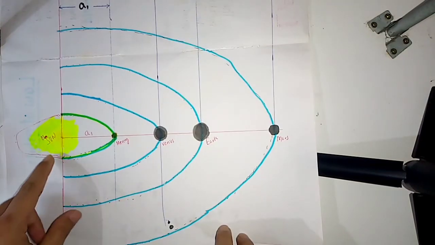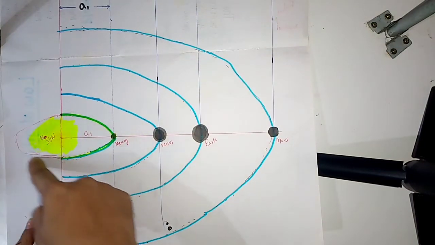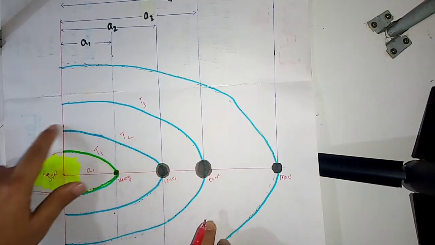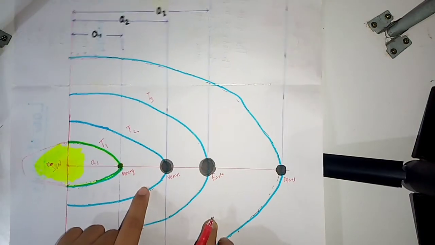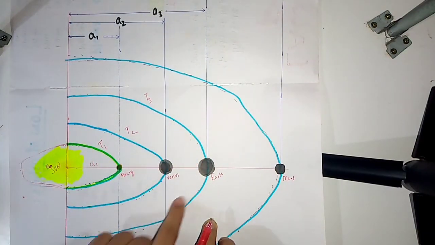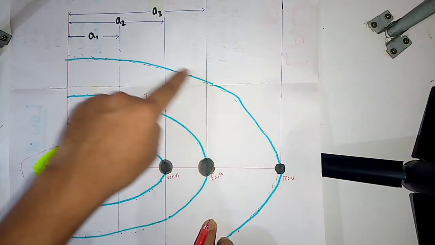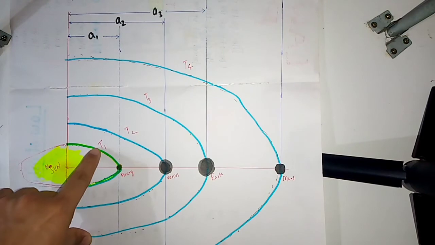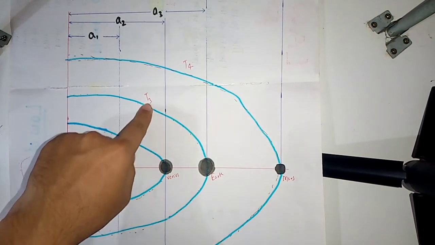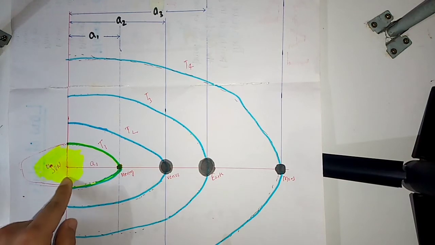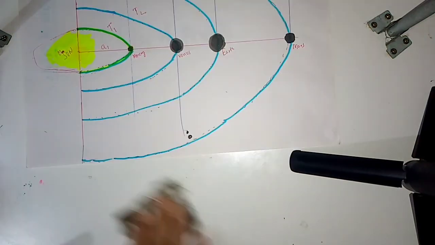And suppose Mercury takes T1 time to complete one revolution. Venus takes T2 time to complete one revolution. Earth takes T3 time to complete one revolution. In the same way, Mars takes T4 time to complete one revolution. T1, T2, T3, T4 are the time periods of the concerned planets.